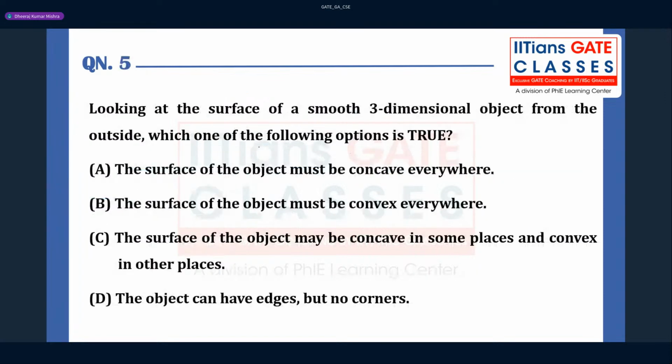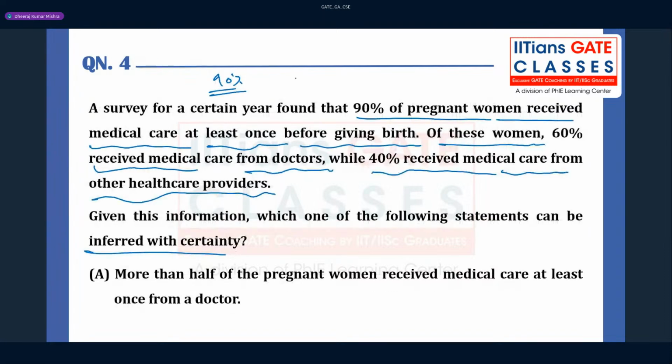So out of 90%, 60% of 90% get medical help from the doctor. You can say around 54%, I believe. It is greater than 50%, so more than half of the pregnant women are getting medical care from the doctors. And 40% of 90 is 36%. Fine.